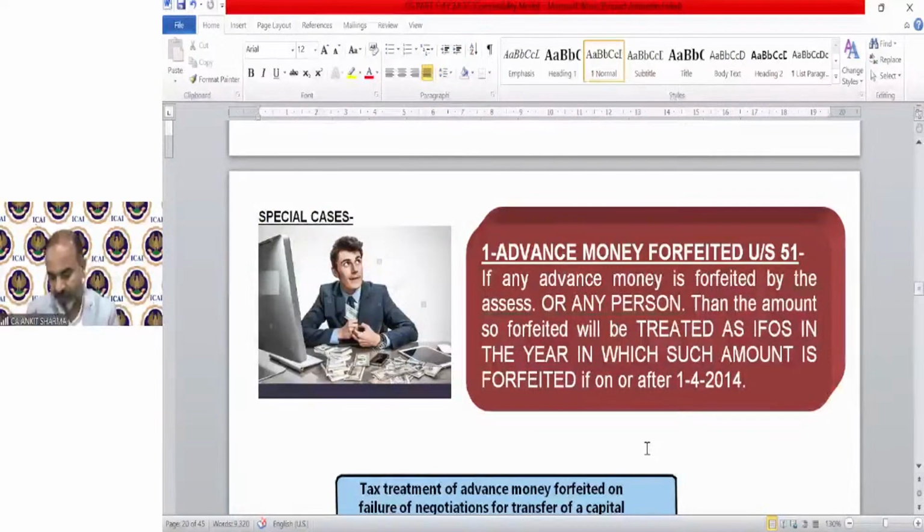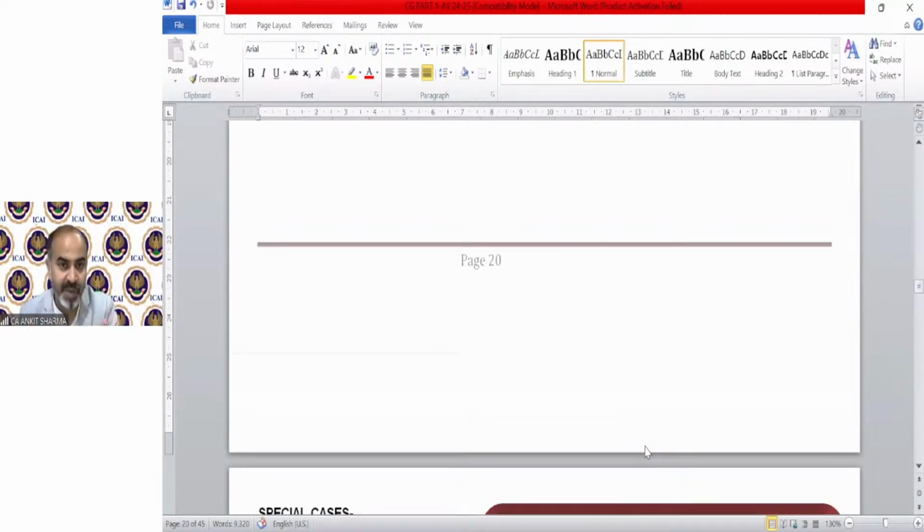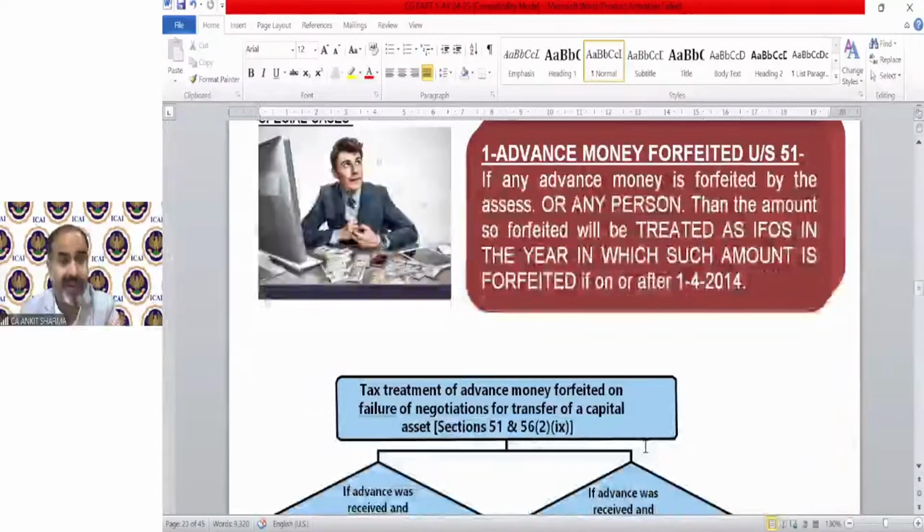Now, a very simple provision. The very important part was point number 1 till point number 15 we discussed. The numerical will be framed from point number 1 to point number 15, and you have to find out whether it's a point number 14, 15 question, conversion. Then these clarifications will be applicable. And if it relates to point number 1 to 12, then those clarifications regarding the Manjula J. Shah, the previous owner, the period of holding will be applicable.